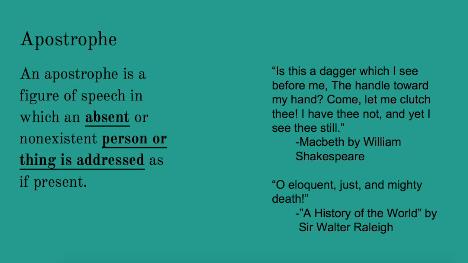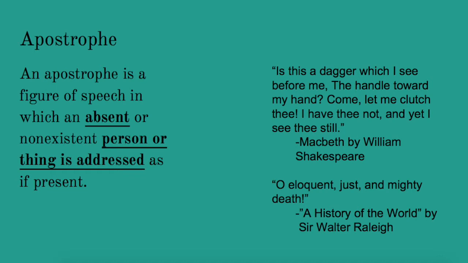So this is a really famous scene from the play Macbeth, written by William Shakespeare. And so what's happening here is Macbeth is staring at this dagger that's supposedly dangling right in front of him. However, when he tries to grab it, it's not actually there. So this is an example of apostrophe because he's addressing a dagger that isn't actually there.